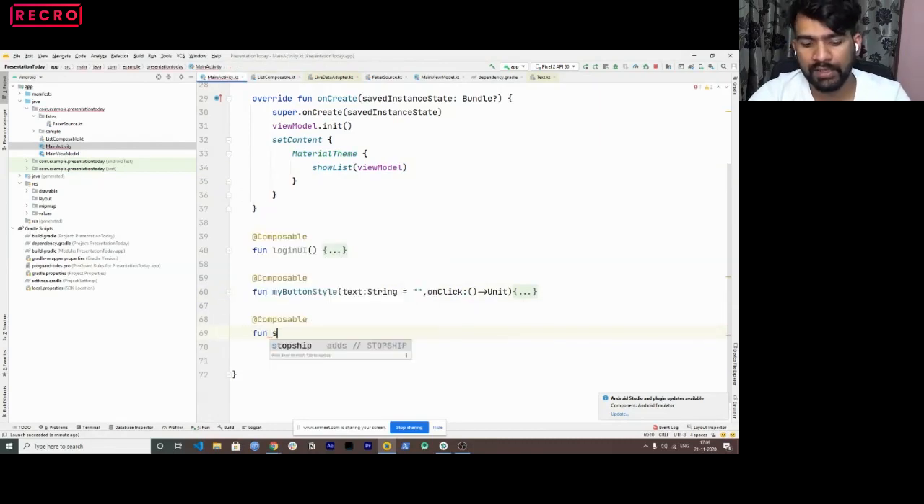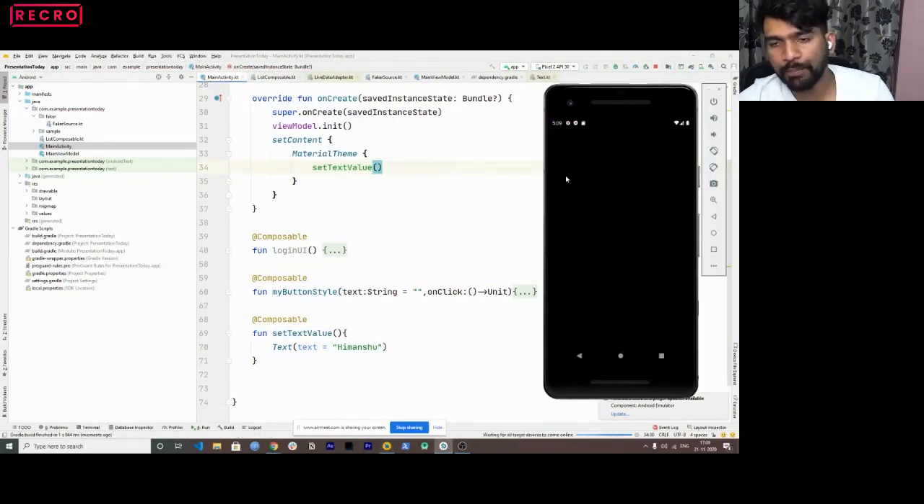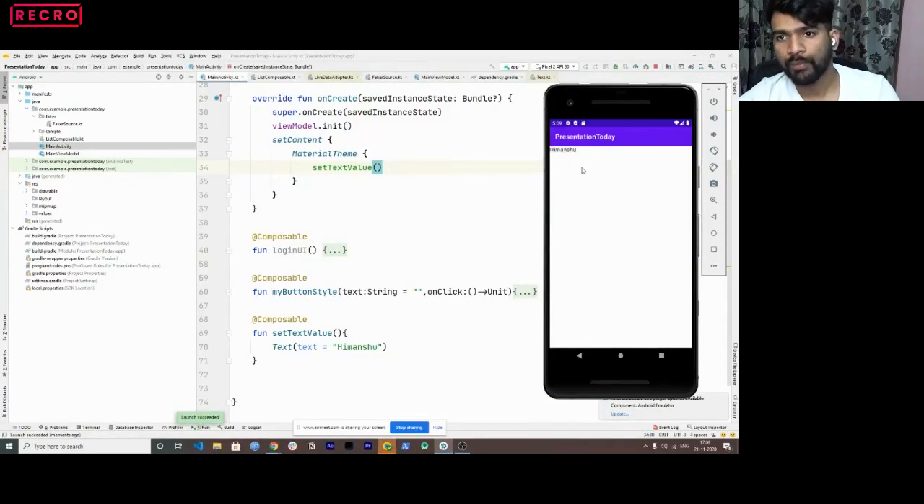I'll use it as set text value. Again, it's a very basic thing, right? Inside this, I'm just going to call text, and here I'll pass Himanshu. So one of the ways we can do this is to use it here and just run it, correct? And this would print Himanshu for us as an output.